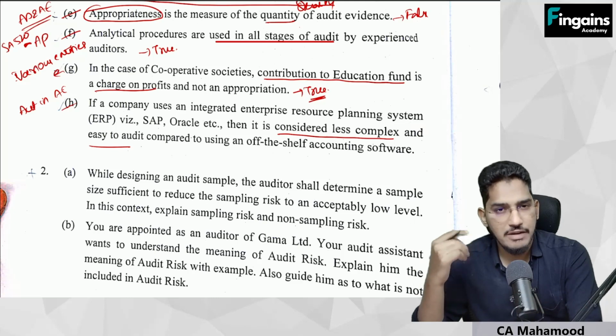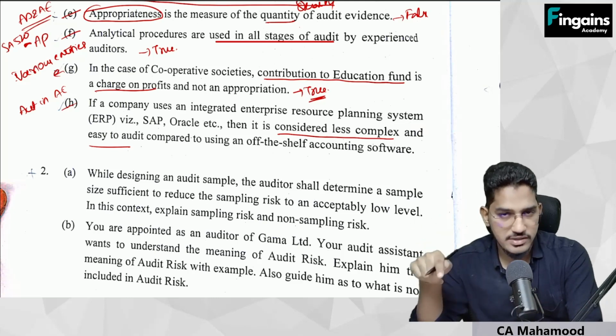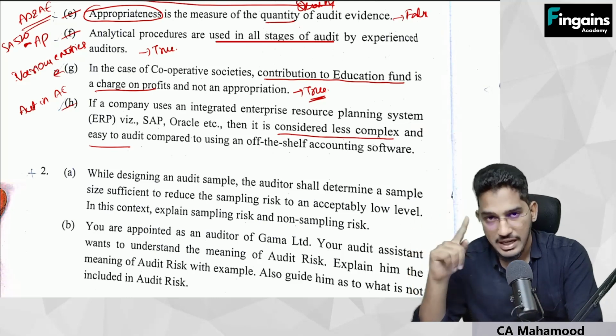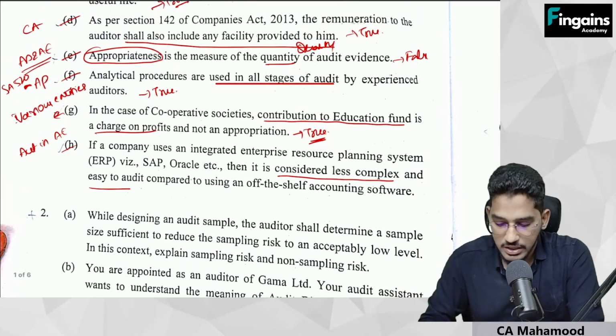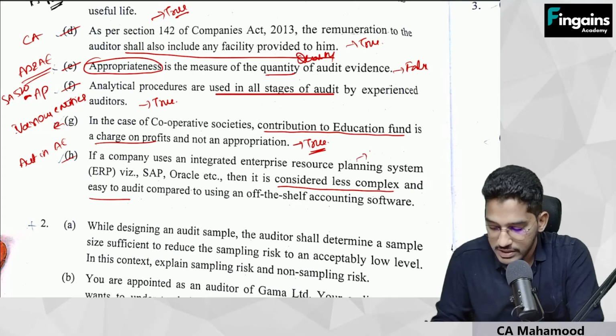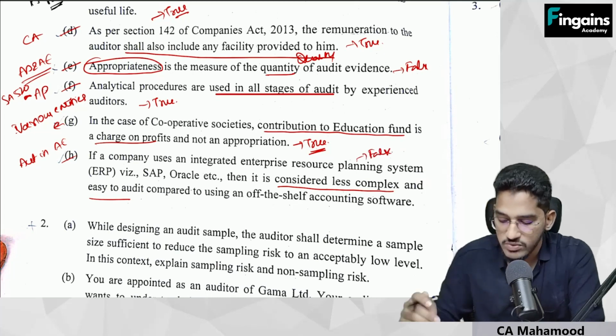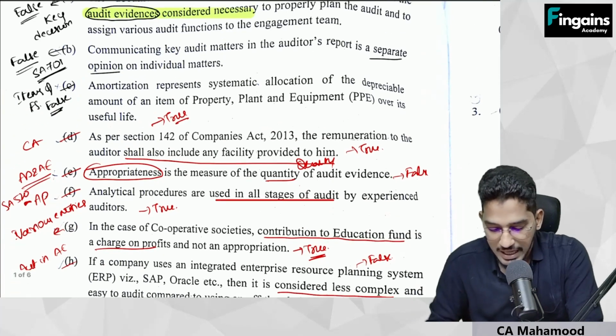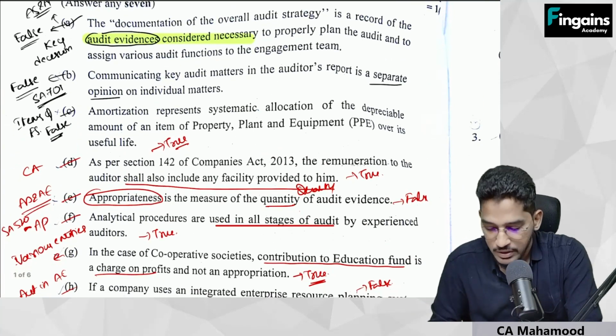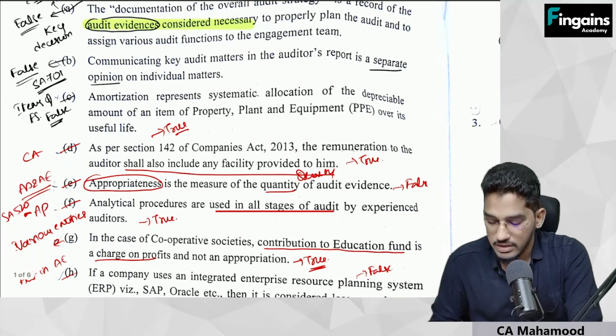This point I have explained somewhere in the MTP or RTP videos for this attempt. I have uploaded MTP, RTP videos, and a similar kind of question was there. This also I have explained. Clear, everybody? So these are the true or false statements. So this statement is also false. It will be more complex when an integrated ERP system has been used. Understood, everybody? So we have 8 true or false statements here. And out of that I can easily...